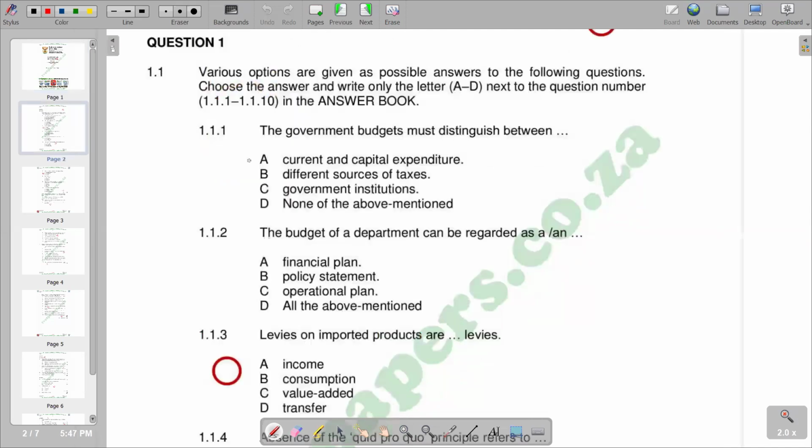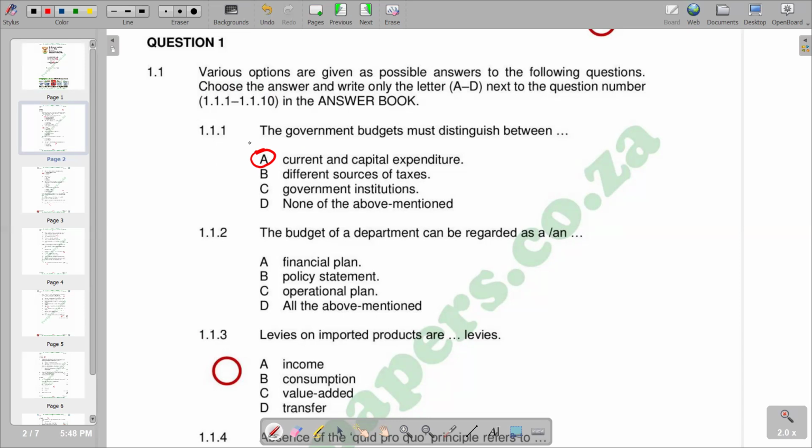So moving on to our question one, it reads: various options are given as possible answers to the following questions. Then I choose the answer and write only the letter A to D next to the question number. So we are given our multiple choice section from 1 to 10. On the first question, the government budgets must distinguish between. We are given different options there. We see that the correct option that we have is A, which is current and capital expenditure.